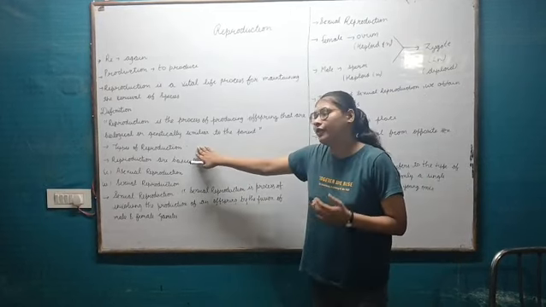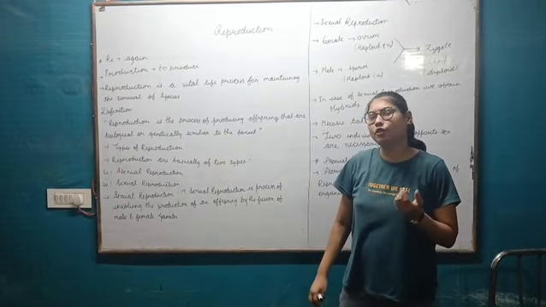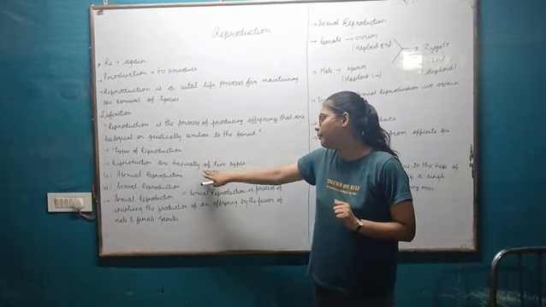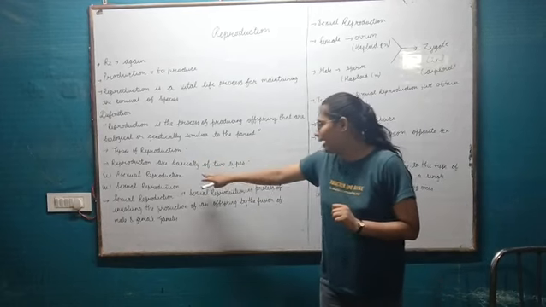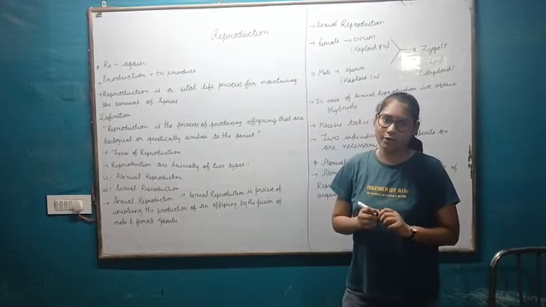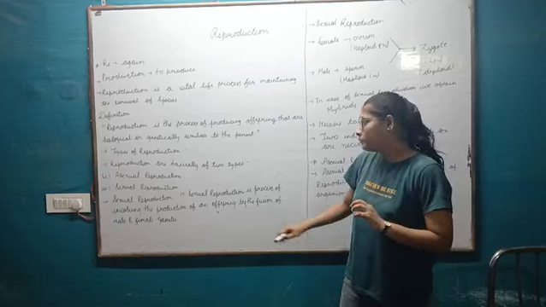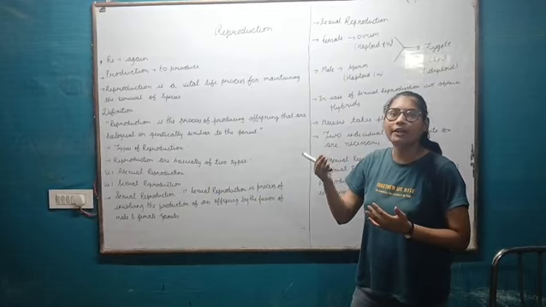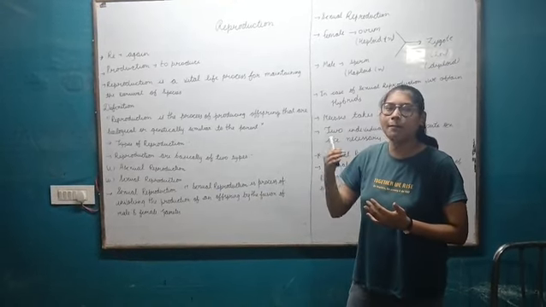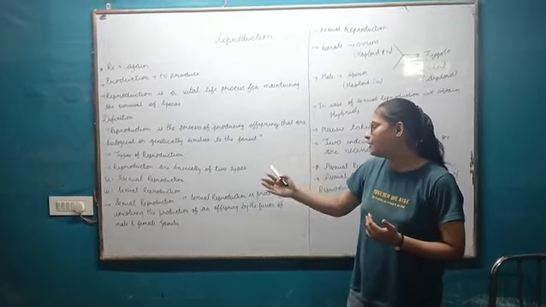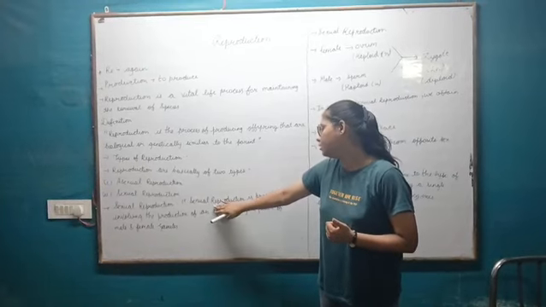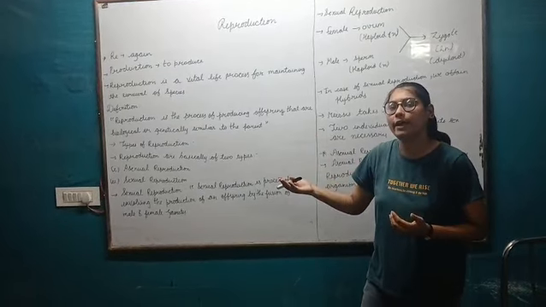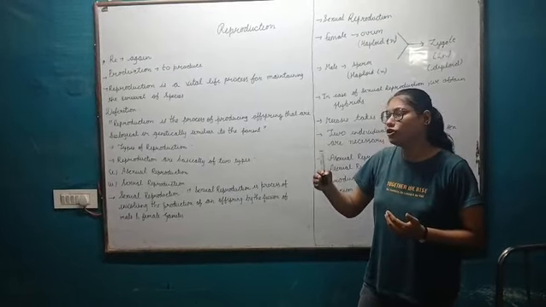So, different types of living organisms perform different modes of reproduction. On the basis of reproduction type, reproduction is divided into two groups: asexual reproduction and sexual reproduction. Most probably, sexual reproduction first. In sexual reproduction, two individuals are required for the production of young ones. As per the definition, sexual reproduction is a process involving the production of an offspring by the fusion of male and female gametes.